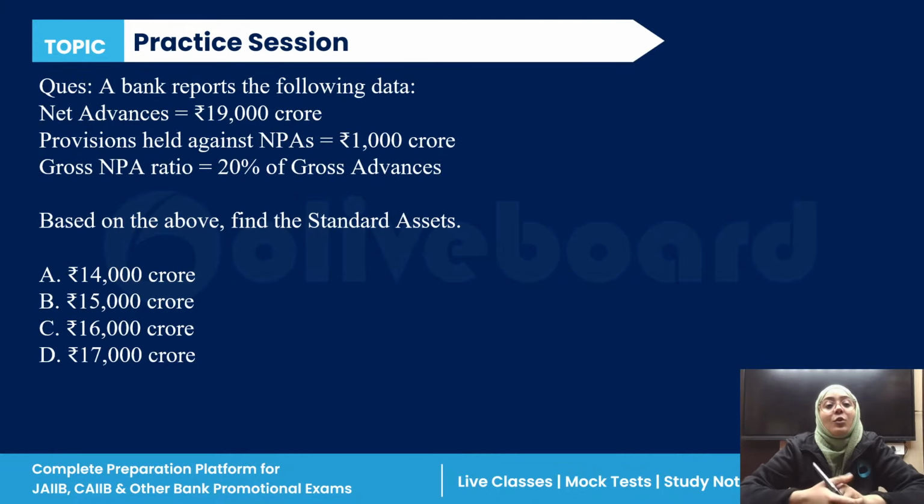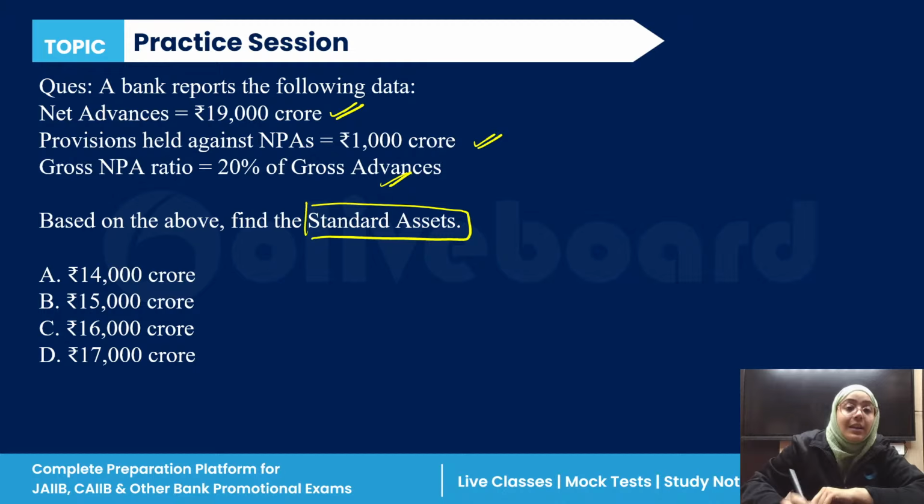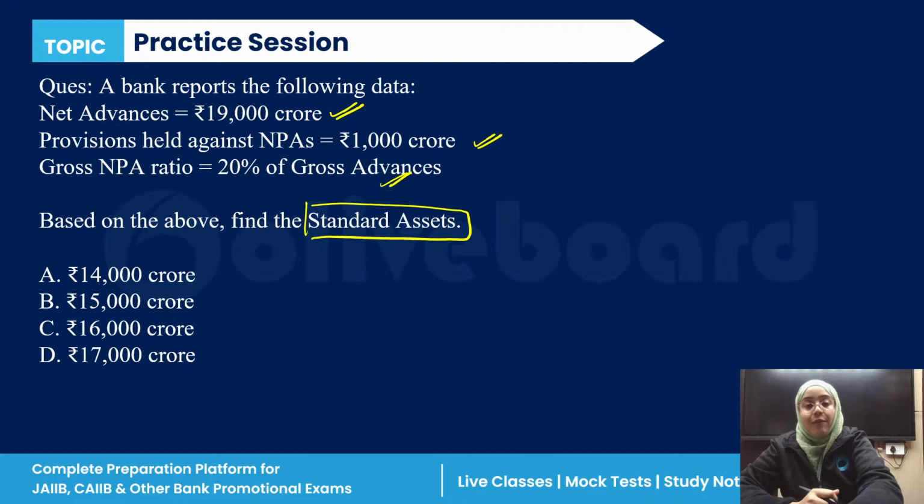Now, next question. A bank reports the following data. We have net advances 19,000, provision held against the NPAs 1,000 crore. Gross NPA ratio is 20% of the gross advances. Based on this, you have to find the standard assets, everyone. Please start answering this question.